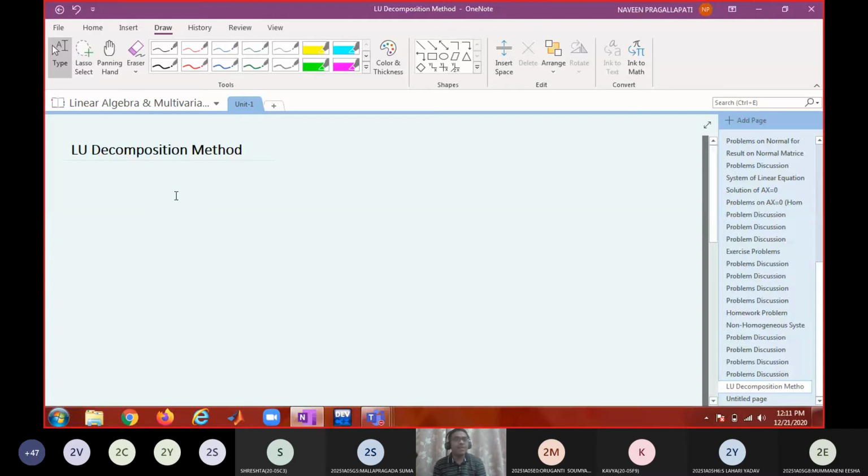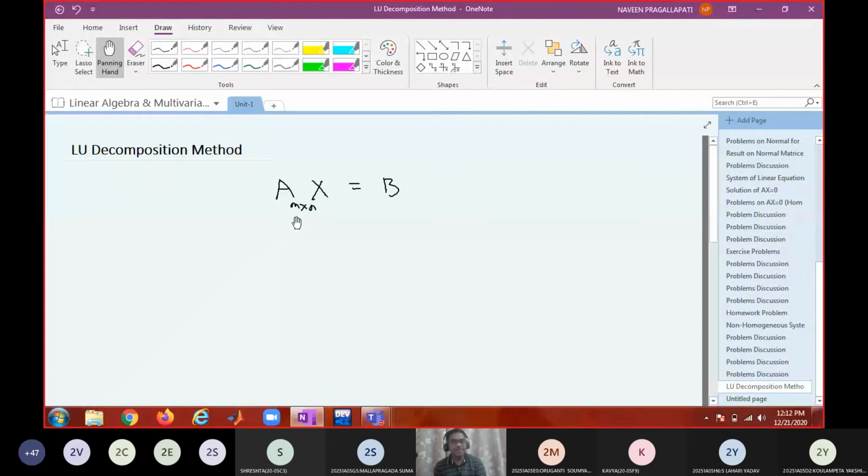So far, what kind of system of equations have we considered? Ax equal to b. What is the order of A? A is an m by n matrix. Number of equations equal to number of variables, or more equations in fewer variables, or fewer equations in more variables.